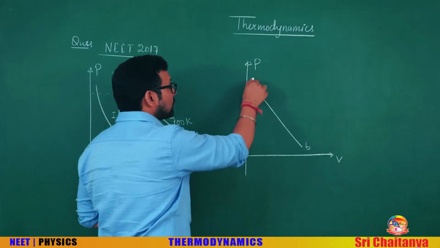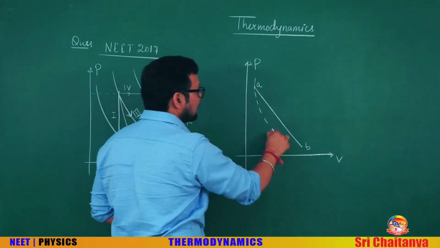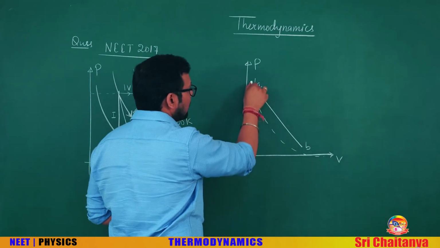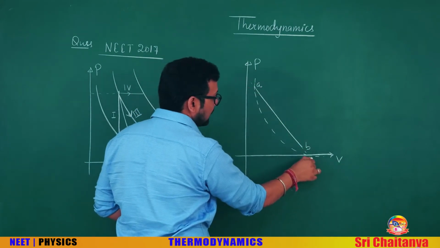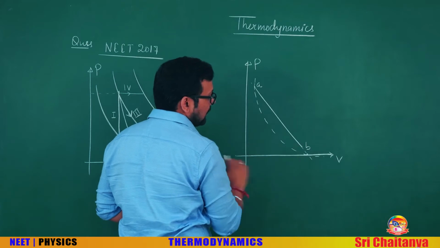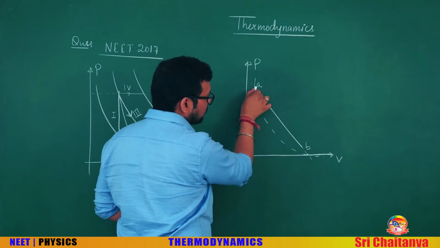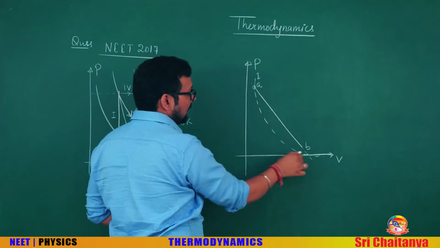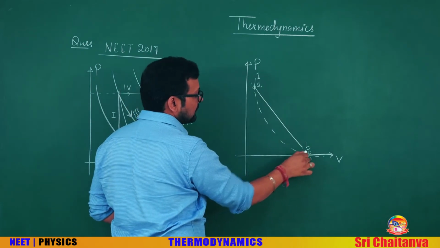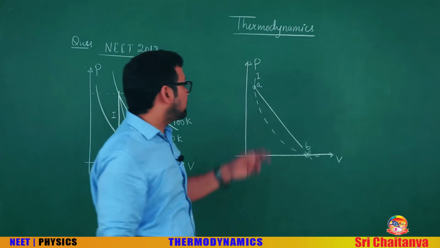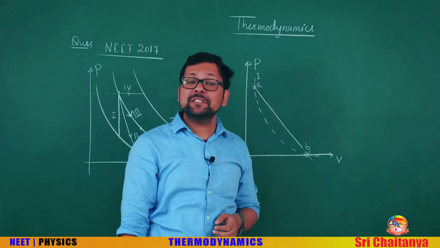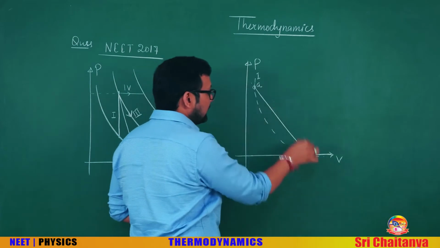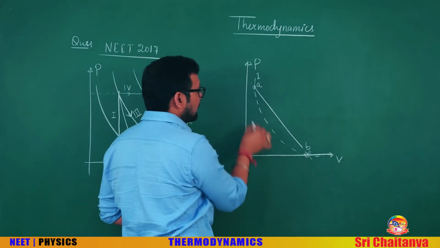If you draw an isotherm here like this, you can see A is on isotherm 1 and again here C is on the same isotherm. So, obviously the temperature of A and the temperature of C must be the same.